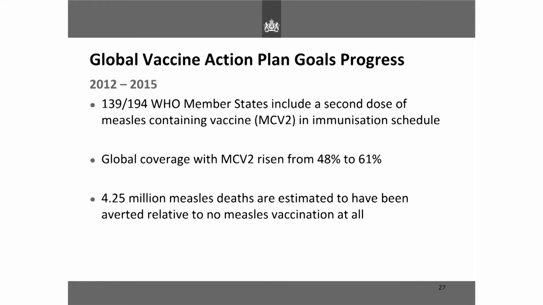However, the global coverage with MCV2 has risen from 48 to 61, so it's some improvement. And an estimated 4.25 million deaths have been averted relative to no measles vaccination at all. So I think that's an important action that has been showing progress.